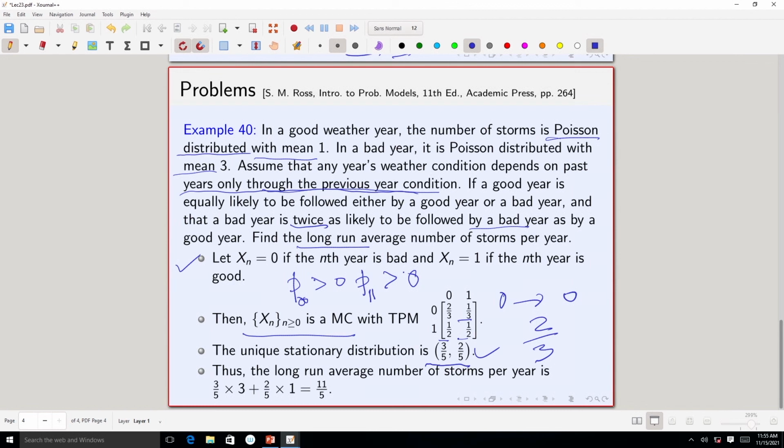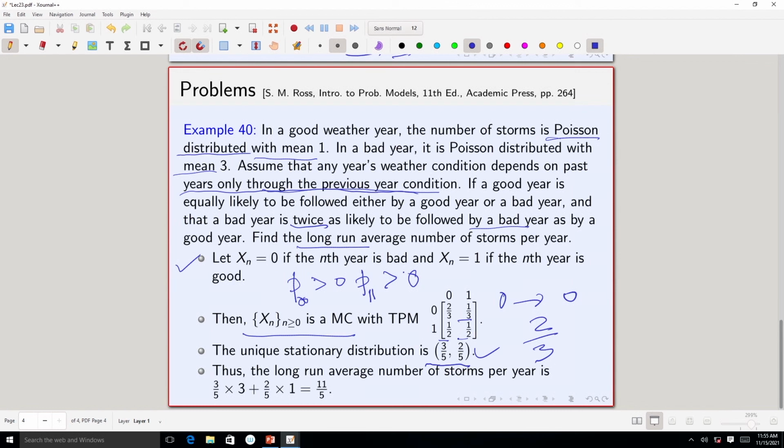Since this set contains 1, the greatest common divisor has to be 1, because anything bigger than that will not divide 1. So, if Pii^(1) is strictly greater than 0, then i has to be aperiodic.